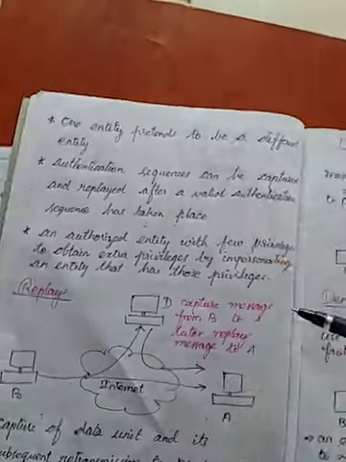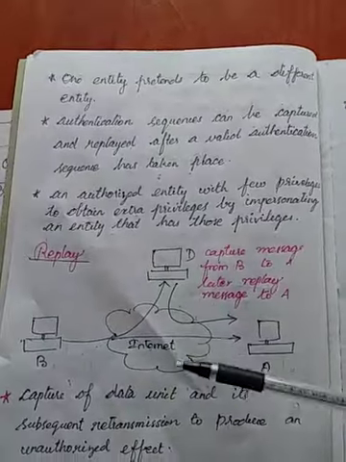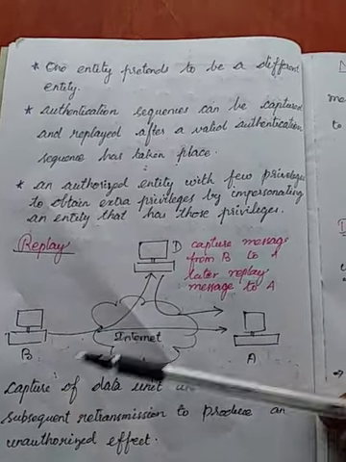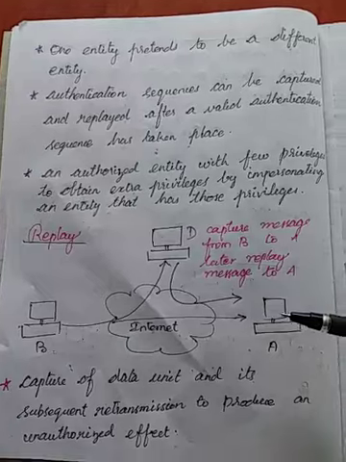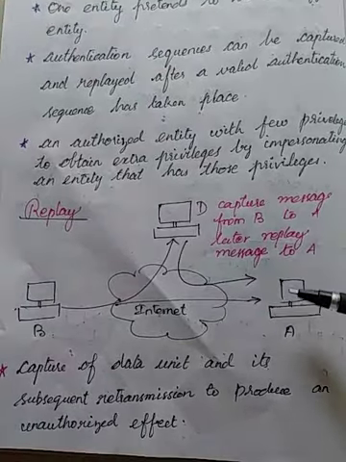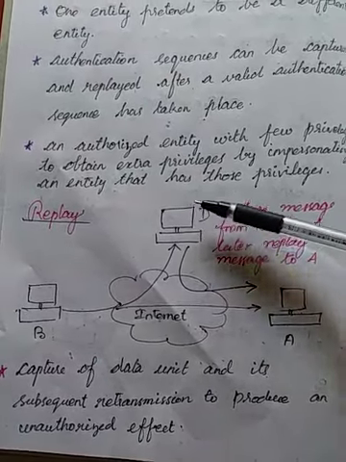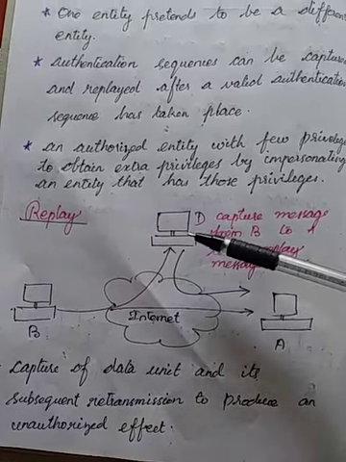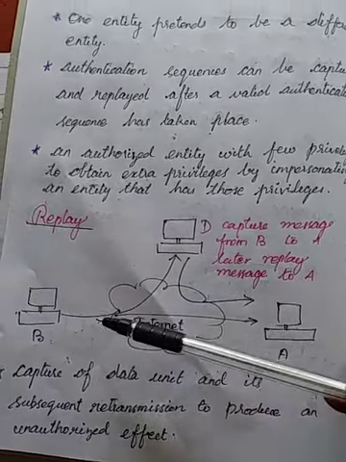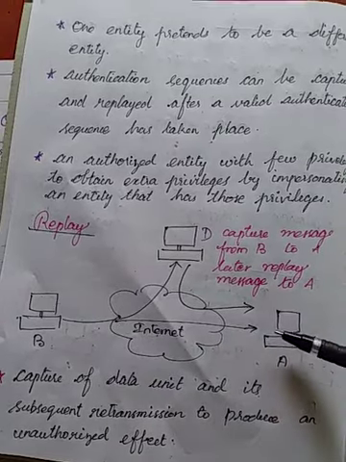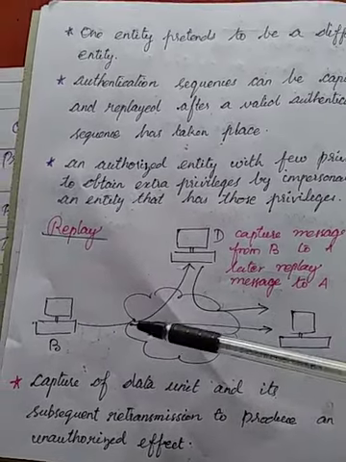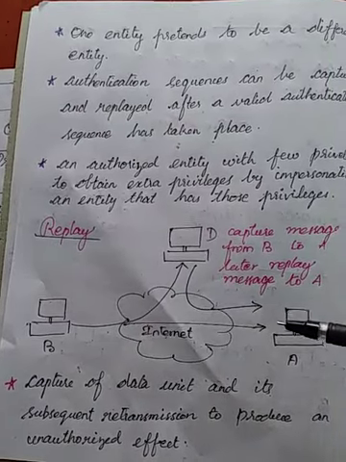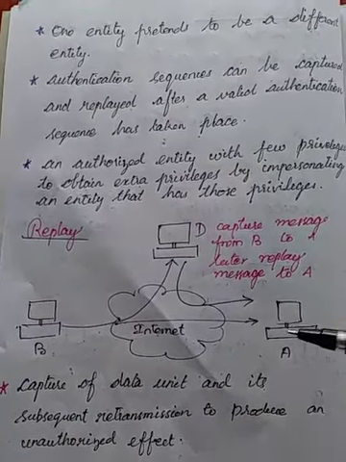And the next one is the replay attack. Here B intends to send messages to A. D captures the data, and the same message is later replayed. Actually there will be a message from B to A, and the same message is also captured here and replayed to A. This is the next attack.